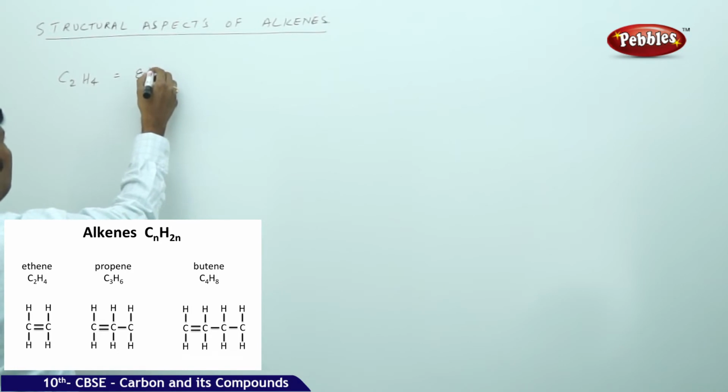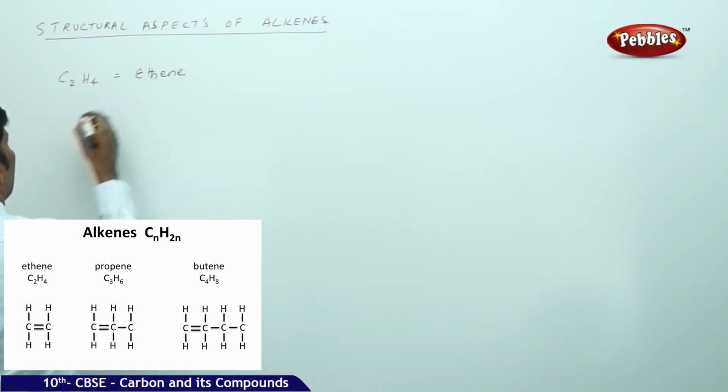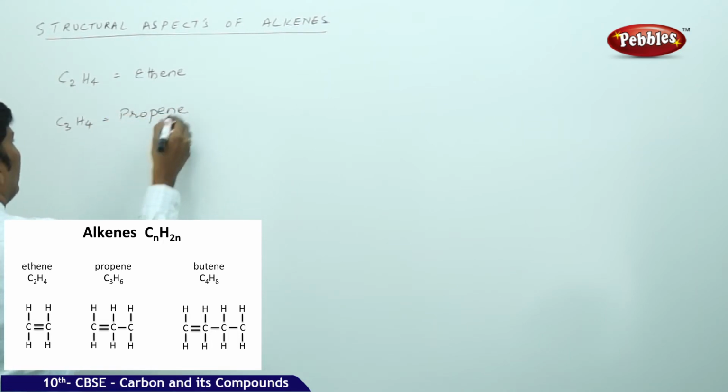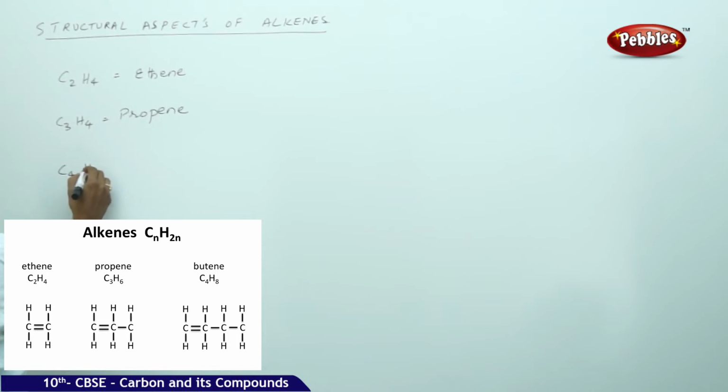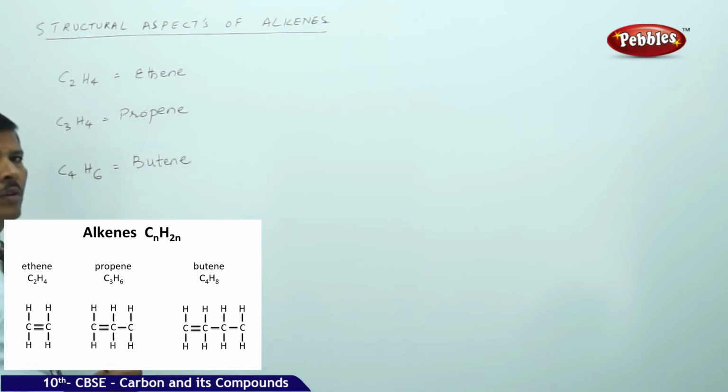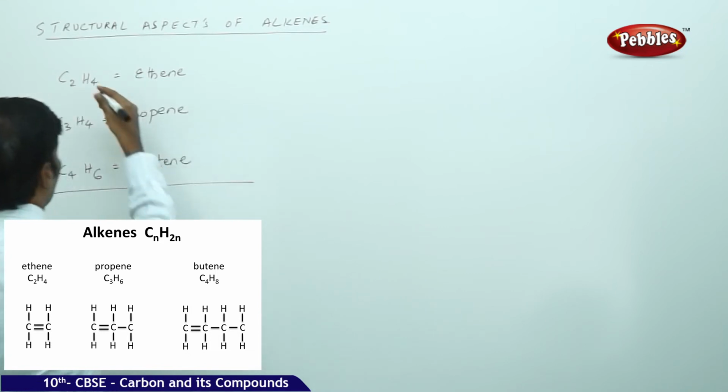This is ethene. C3H4, this is propene, and C4H6 is butane.